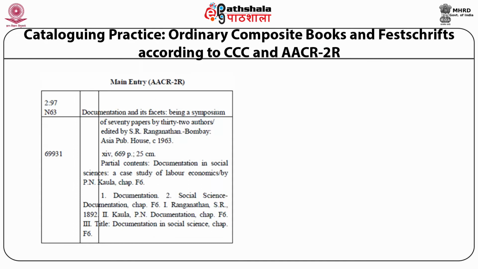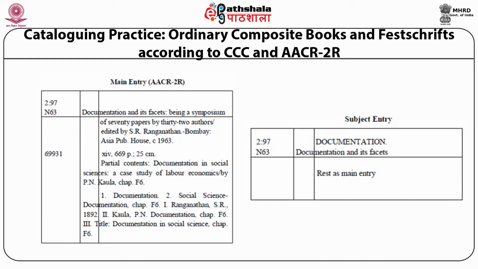Now let's see the entry according to AACR 2R. You can see there on the left side call number is there, then the title and the name of the editor, place of publication, name of the publisher, year in which it is published, number of pages, size of the book, and here now just see how it highlights the chapter, partial contents, documentation in social sciences, and then its author and the chapter number which is to be highlighted, and in the last tracing section is there, and in the subject entry you can see it is made under documentation, and then the title is there, and as usual you have to write rest as in main entry.